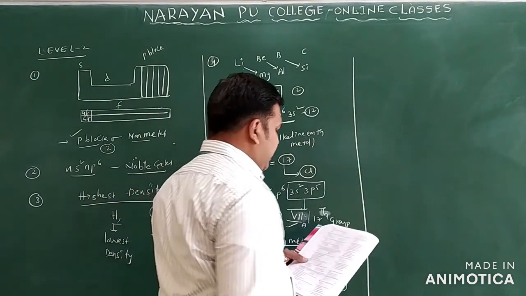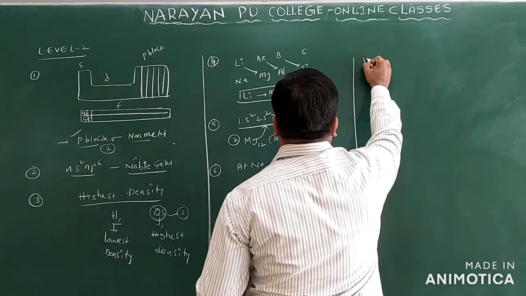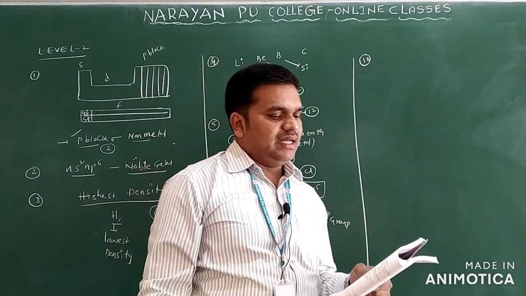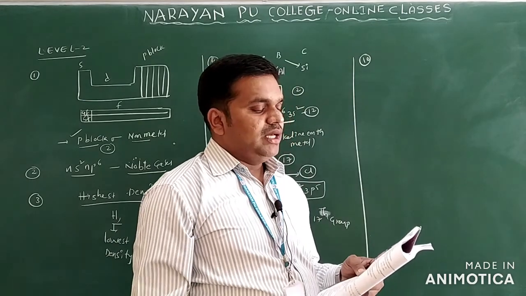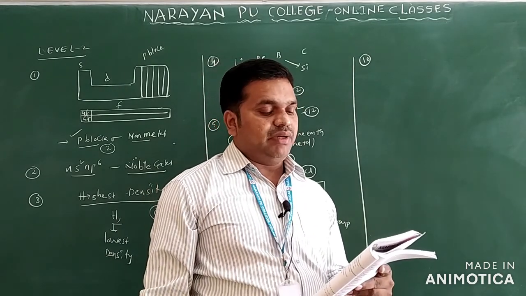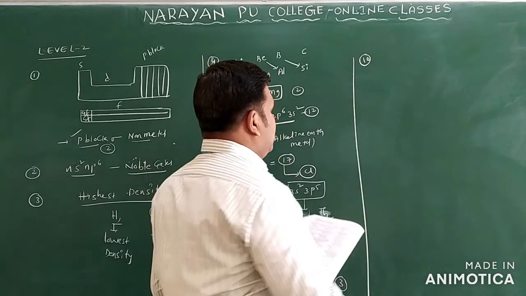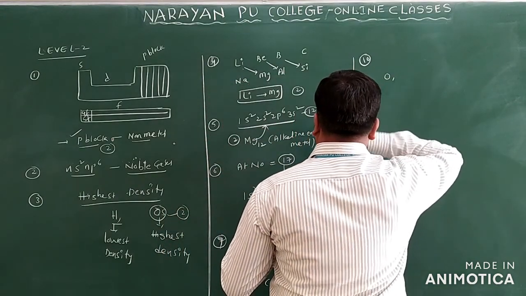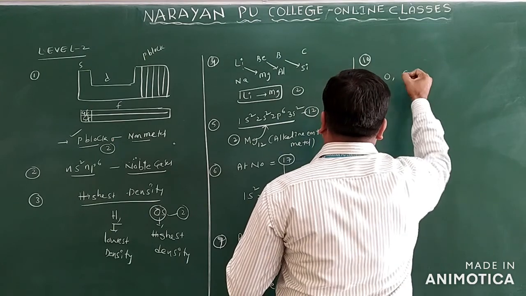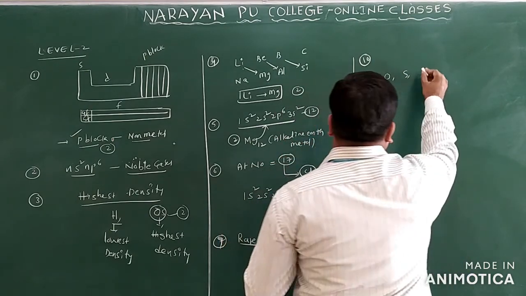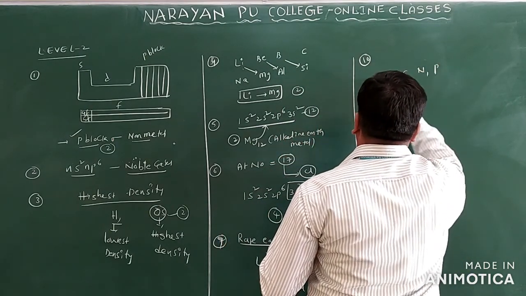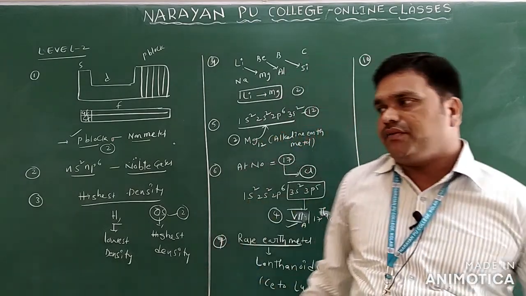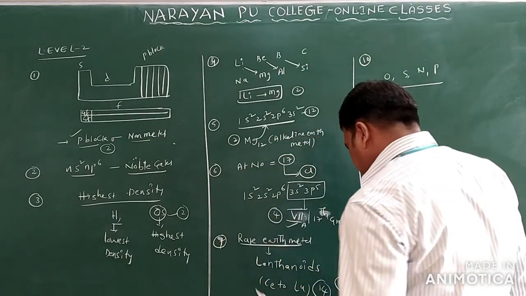The next question is question number 10: arrange the electronegativity of the following elements in increasing order. The elements given are oxygen, sulfur, nitrogen and phosphorus. They are asking about electronegativity.